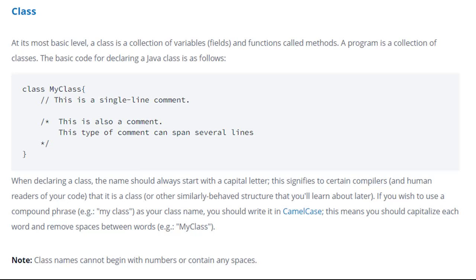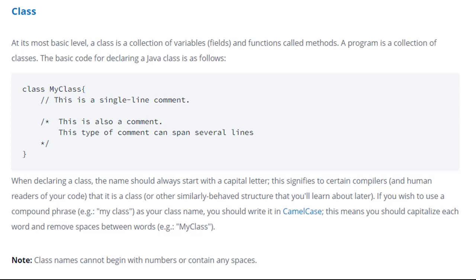When declaring a class, the name should always start with a capital letter, as I said in the previous video. This signifies to the compiler, and to human readers of your code, that it is a class or other similarly behaved structure that you will learn about later. If you wish to use a compound phrase, for example my class, as your class name, you should write it in camel case.